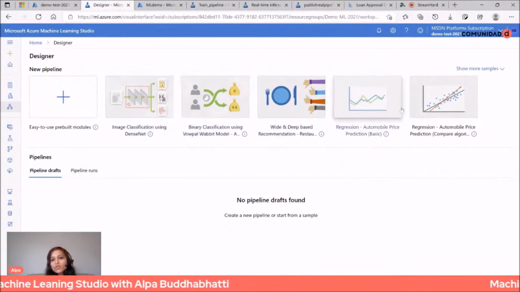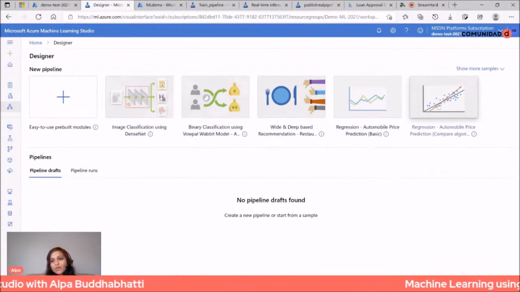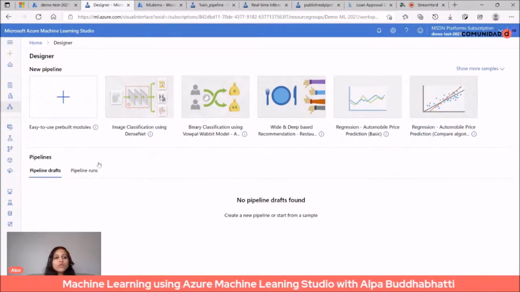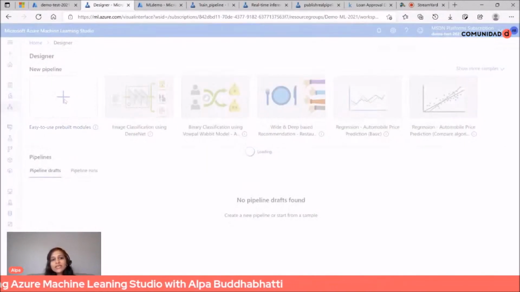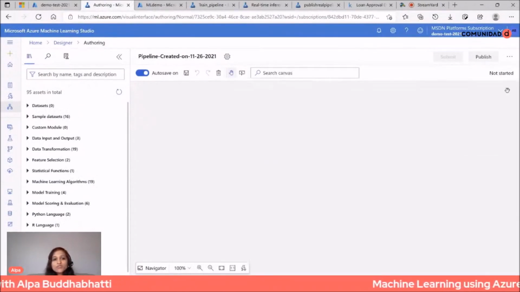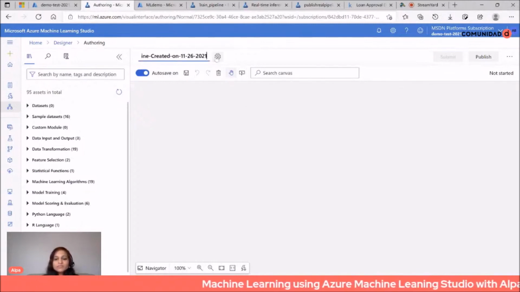You can select one and change a few parameters, that's it. If you don't want to do that, you can build your own pipeline by just clicking here. This way you will create your first pipeline, and you can change the name here as well.